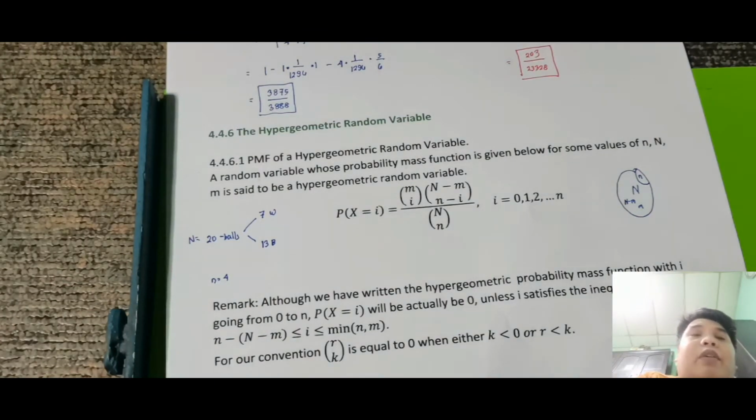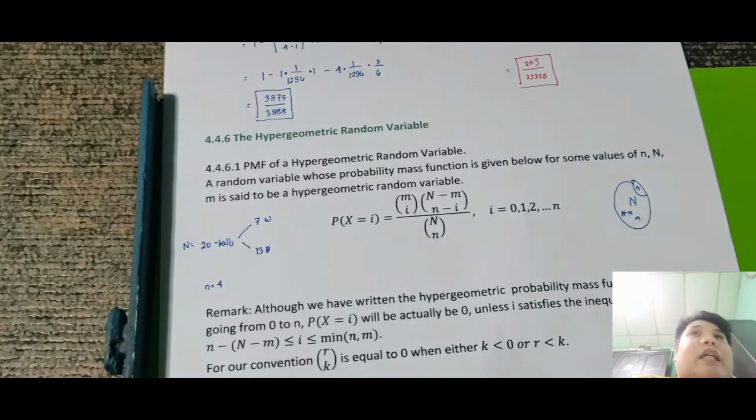So again, imagine mo ulitin ko lang. Meron kang n balls. So meron ka doon dalawang klase ng ball. So that is m balls and n minus m balls. Tapos bubunot ka ng sample size na n. So less than dun sa n. So therefore, sa hypergeometric random variable, ano yung probability na x is equal to, for example, ano yung probability na nabunot ko is tatlong white na ganun. So for example, out of n balls, ang nabunot ko is dalawang white or dalawang black. So assuming black yung ating hinugot. Okay, so ayun yung mga ginagawa ng probability na to.